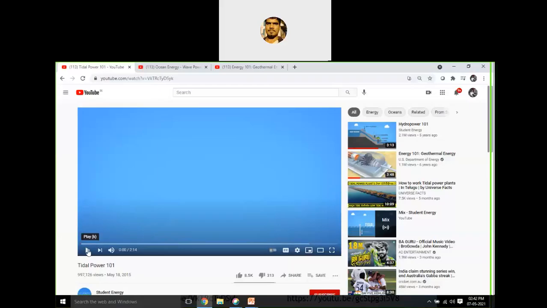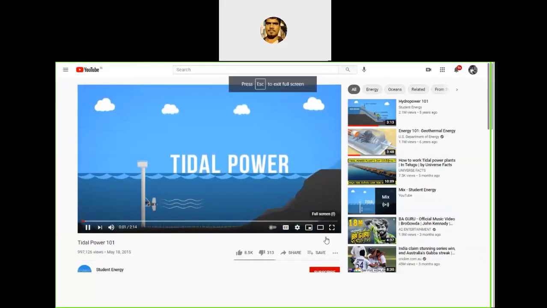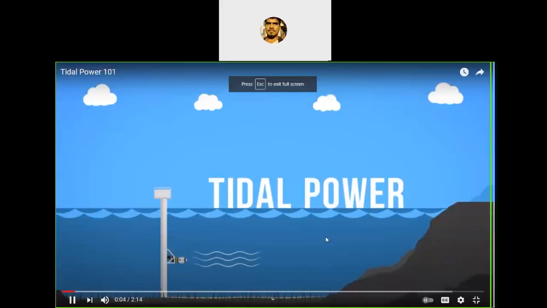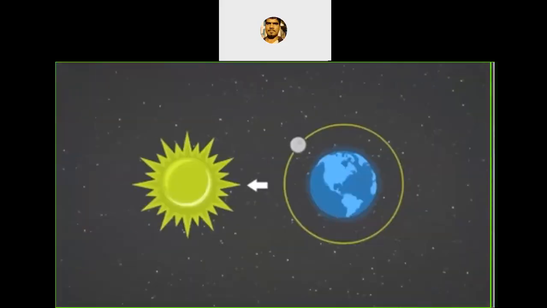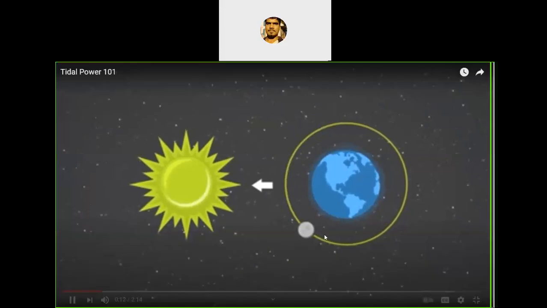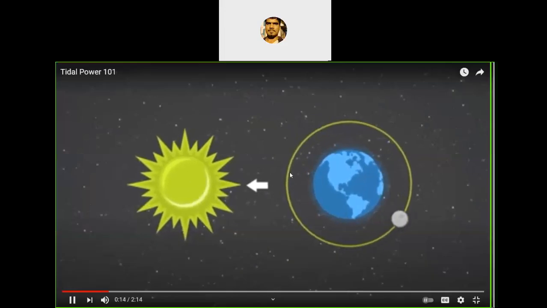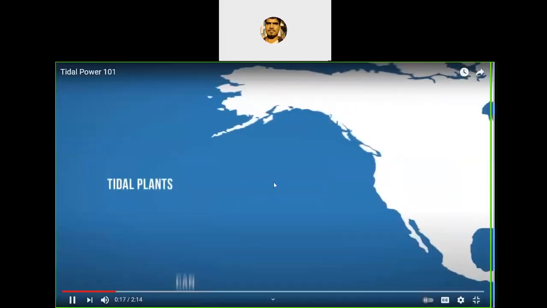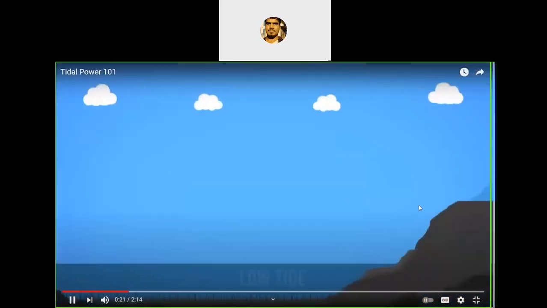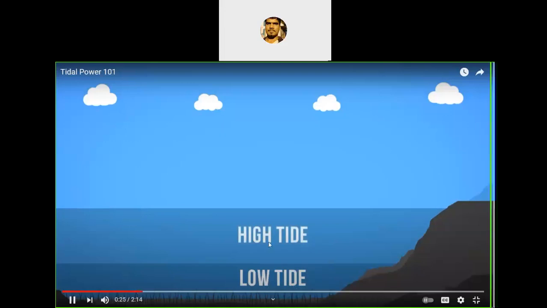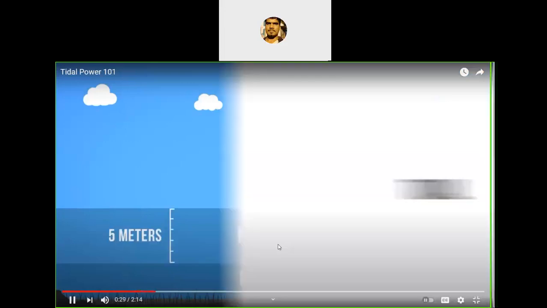Yes, first tidal power. It's a type of hydropower. Tidal power is just like hydropower. It is because of the sun and the moon, which cause the gravitational force that causes the tides. Yes, these are the bays. Coastal lines are bay lines. Here are the high tide and low tide, the ebb tide, and the other one is the flood tide.